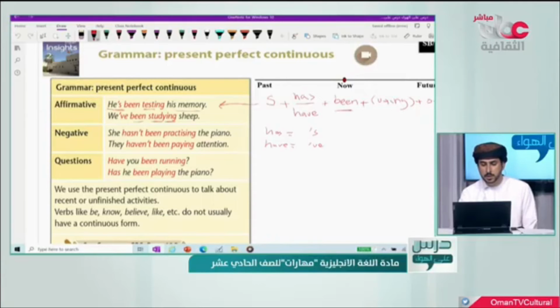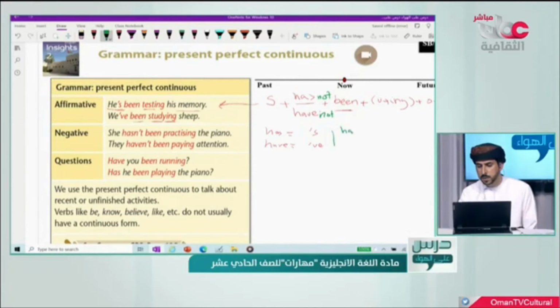Now let's see the negative one. In negative only, we can add not. Simply, we can add not here, and we can add not here. So, he has not, or they have not. Also, we can make an abbreviation of this one.